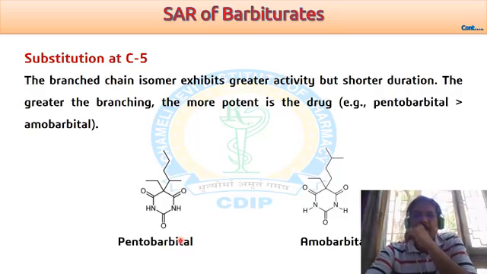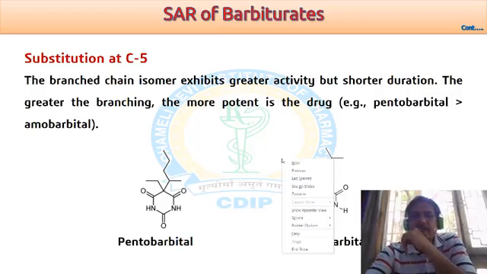So pentobarbital has a shorter duration of action. They can easily go for metabolism.